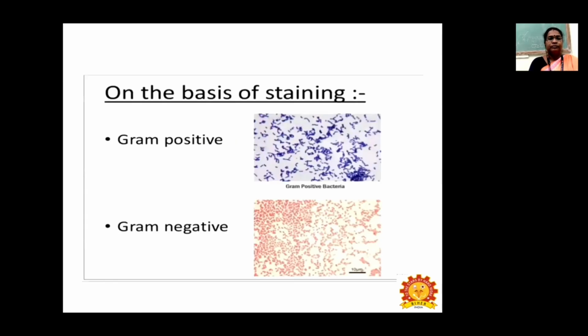parasitic. So on the classification on the basis of staining, they are gram positive and gram negative bacteria. In the picture itself, you can see that gram positive bacteria show a blue color staining, and gram negative bacteria show red color on staining.